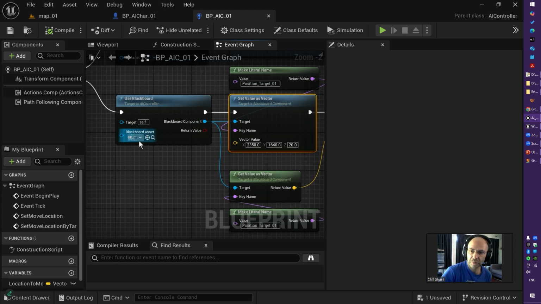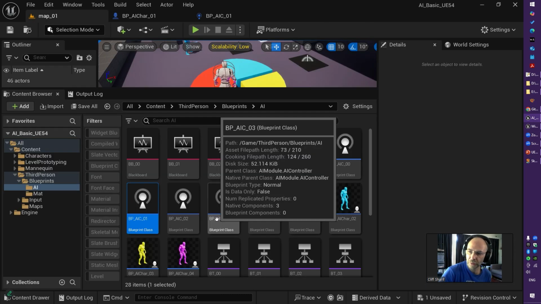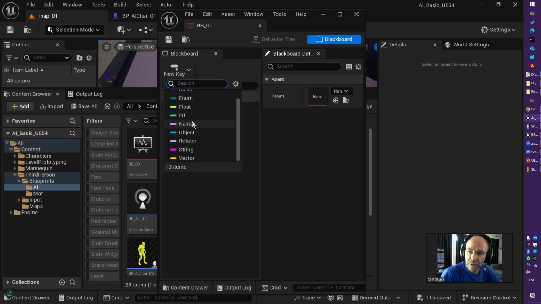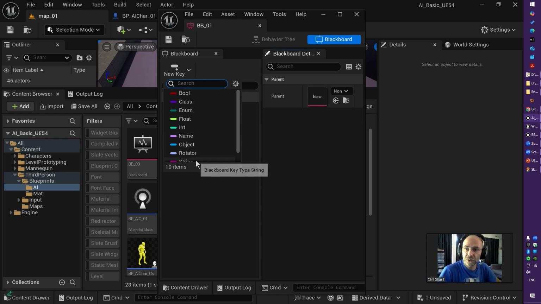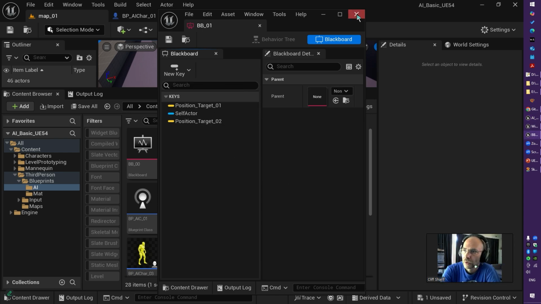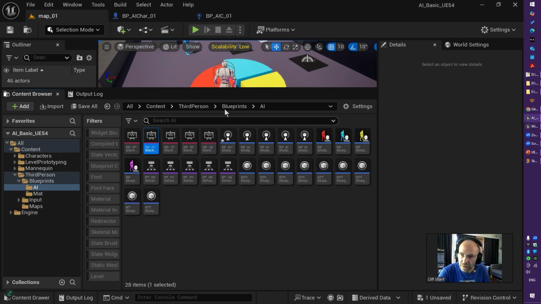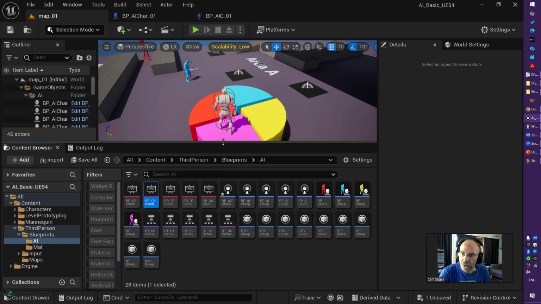In this case, blackboard 0, 1. So let me just open blackboard 0, 1 and see what we have there. Yes, we have position target 0, 1, and we have another position target which is called position target 0, 2. Both of them are vectors. Keep in mind you can assign many types of knowledge in your blackboard, like a string, an integer, an enum, even a boolean. Anyway, perfect.